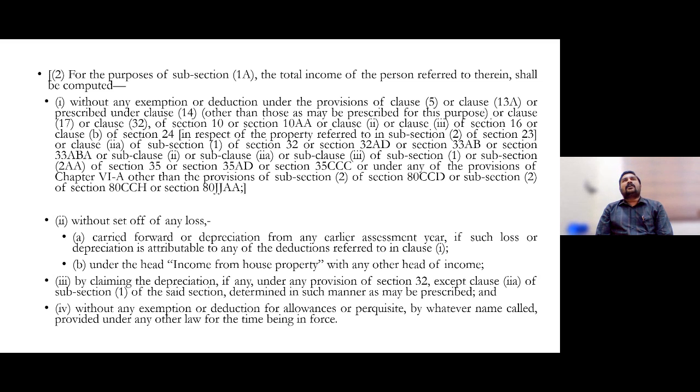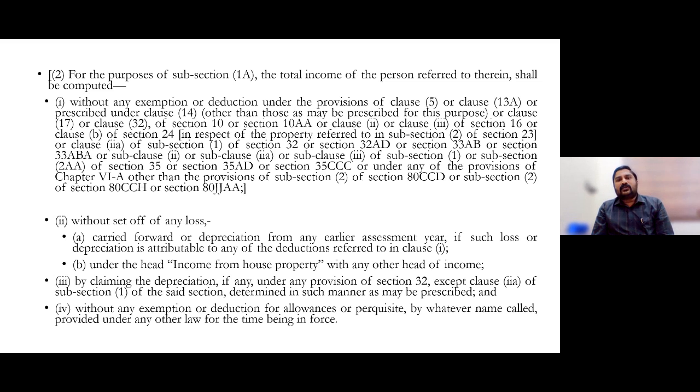Then for those who are working abroad, there are fully exempted allowances in the form of judges' allowance, sumptuary allowance, etc. If you are a citizen working for the government of India abroad and you are receiving allowances to work abroad, that allowance can still be an exemption for those persons who are opting for the new regime. So apart from these 3 or 4 allowances, all other exempted allowances are not allowed as an exemption for those who opt for this new tax regime. I would be discussing those sections in detail again.